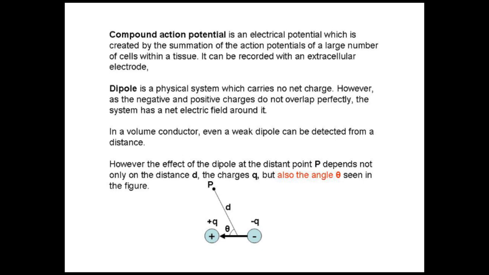So the orientation of the dipole in space, the direction this vector shows, can change without changing its magnitude, the amount of charge it has. If you turn the dipole in space, the electrical field you measure at a constant point in space will change. This is an important point we have to keep in mind.